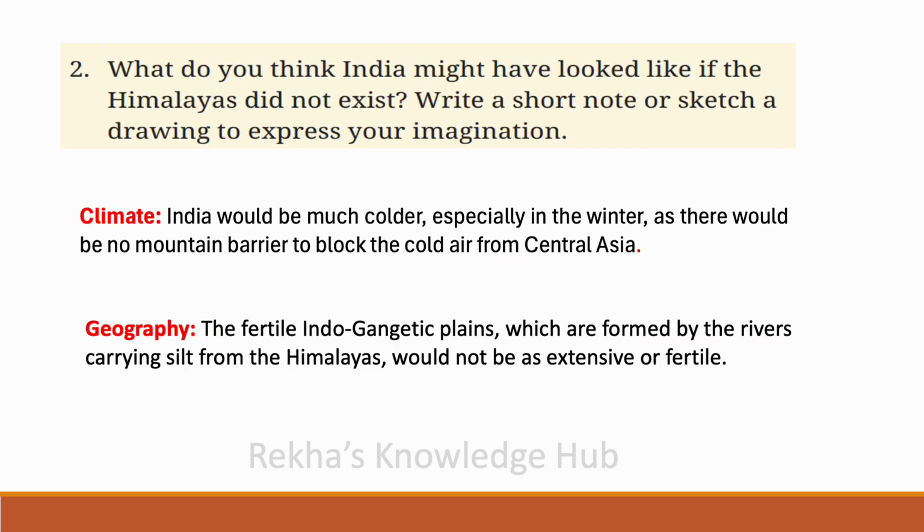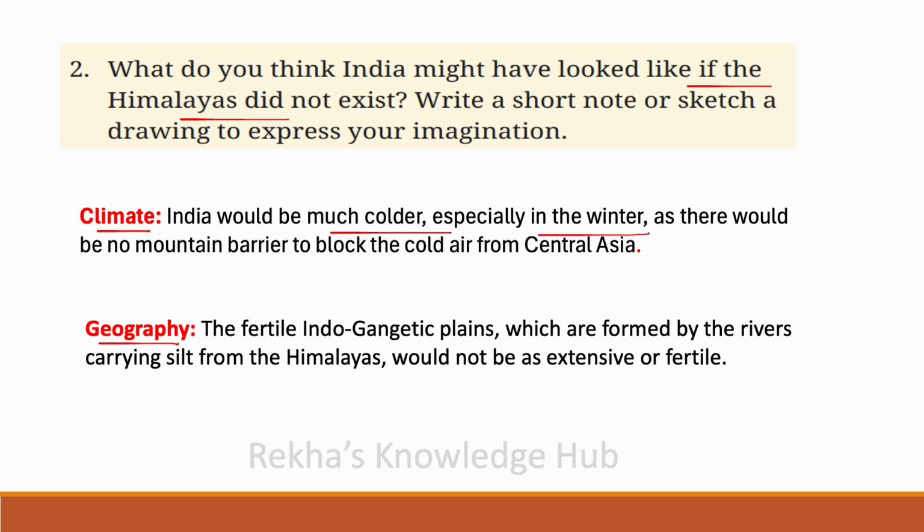What do you think India might have looked like if the Himalayas did not exist? Write a short note or sketch a drawing to express your imagination. If Himalayas did not exist, then what about our climate and geography? India would be much colder, especially in the winter. Why?